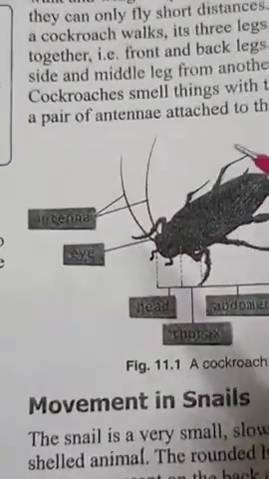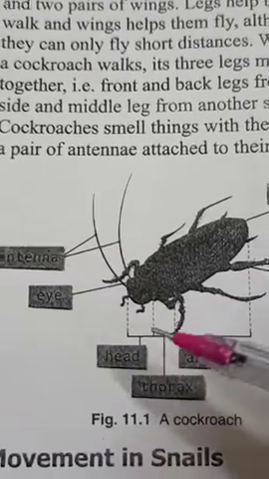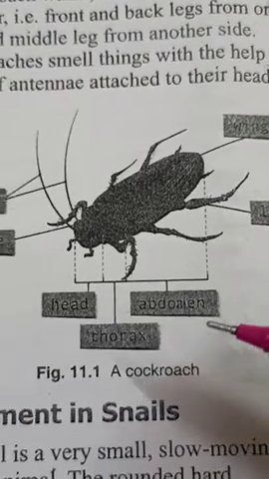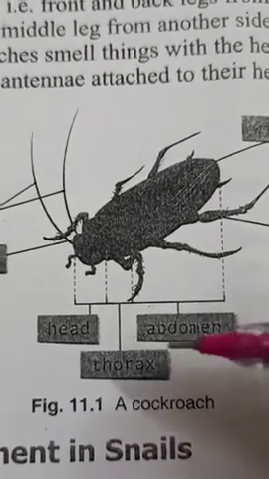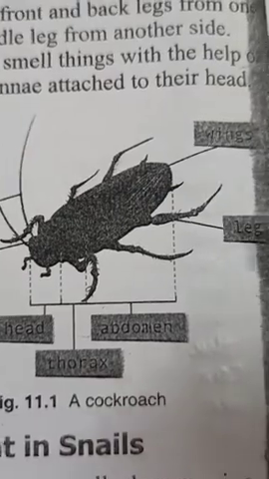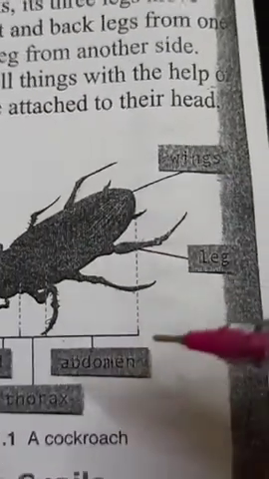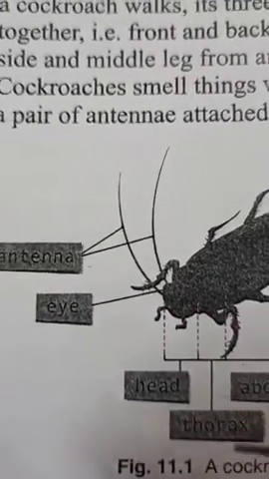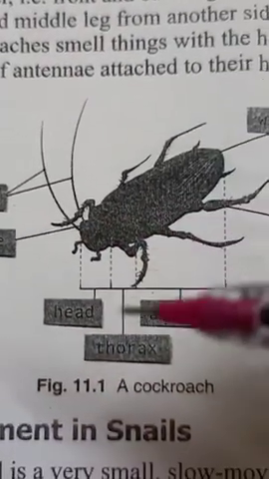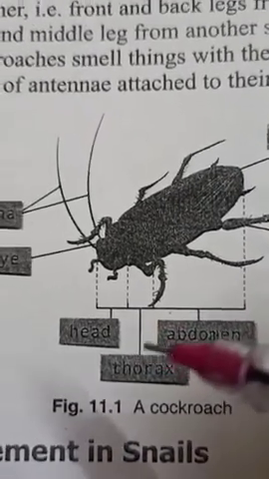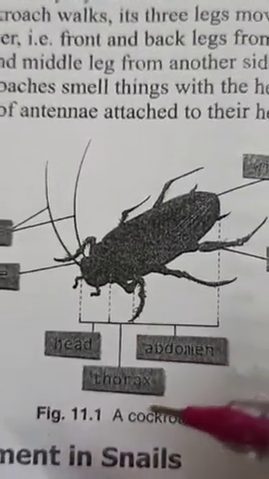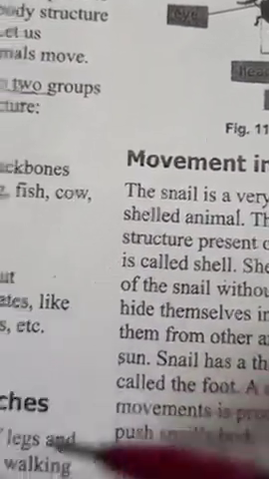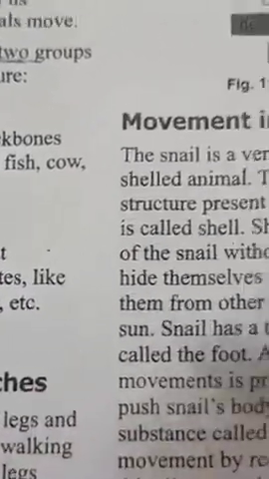Children, this is about the cockroach and its body. All these parts which are labeled here, you should know which different parts we can see here and what we call them. So this is the movement of one organism, means cockroaches.